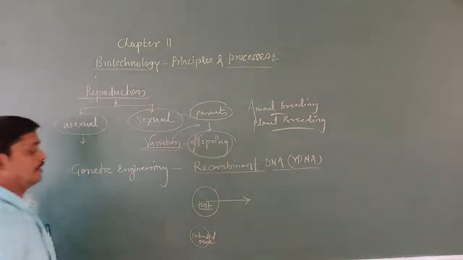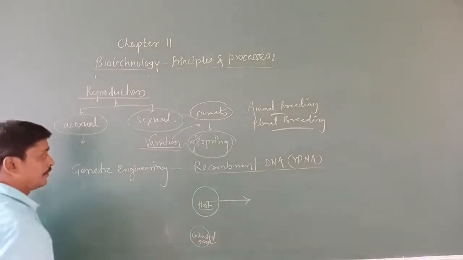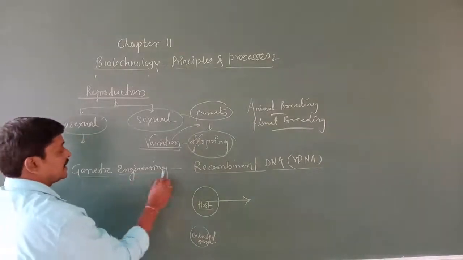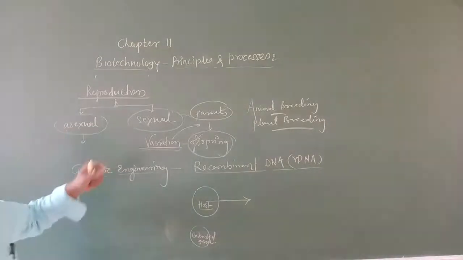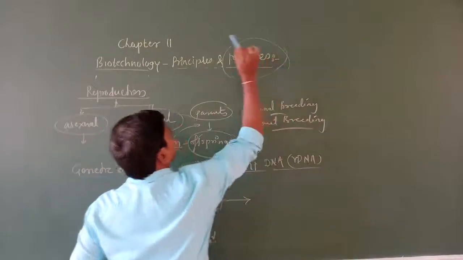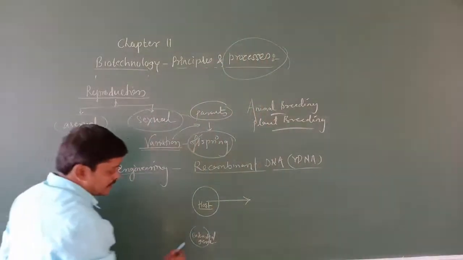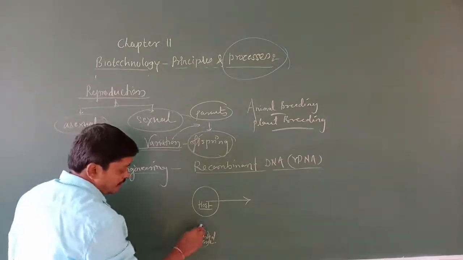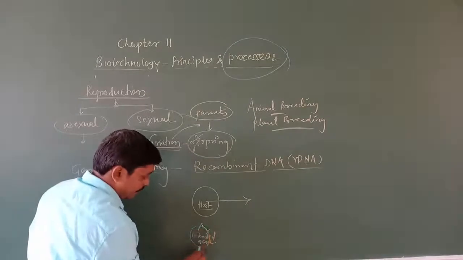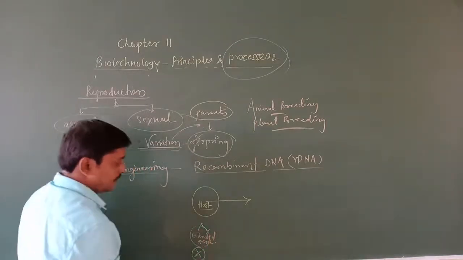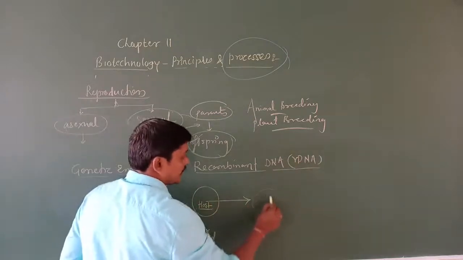Using genetic engineering, the processes we are going to study further, here we are going to study how genetic engineering works. What is going to happen is that we take a piece of gene from this organism X and introduce it into the host organism like this.